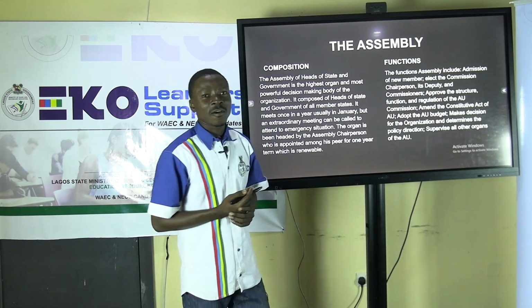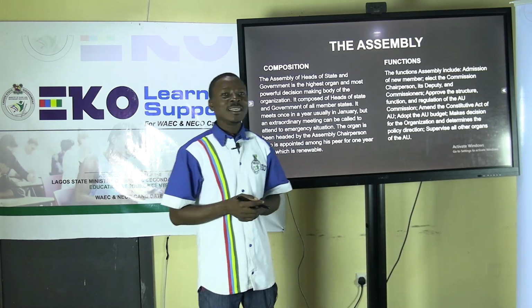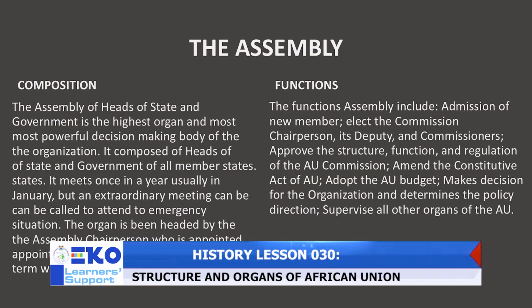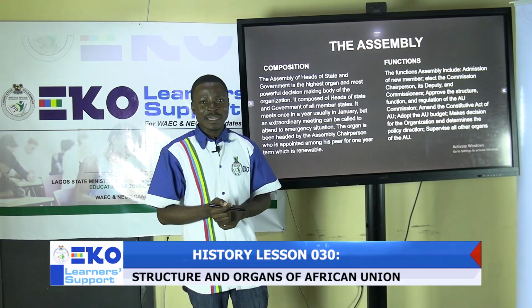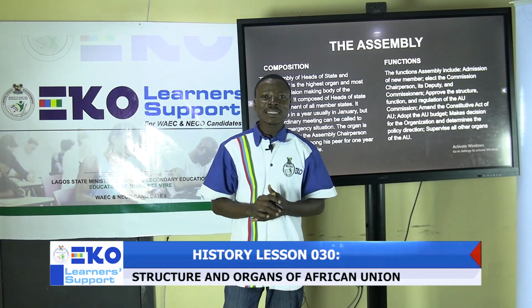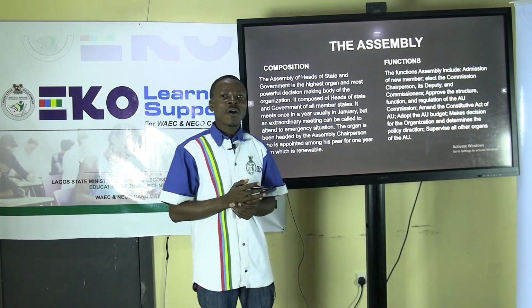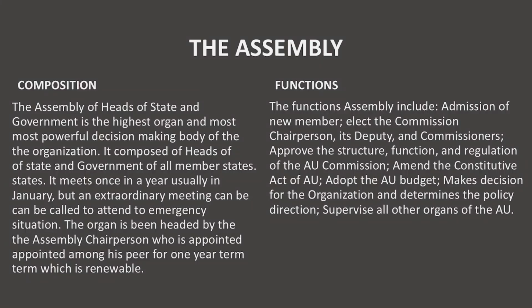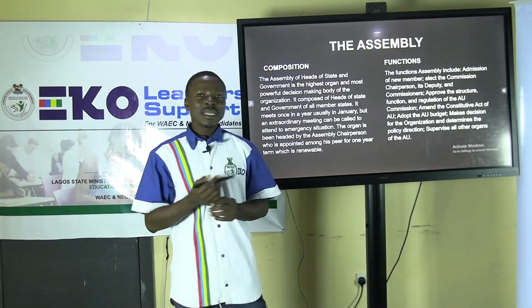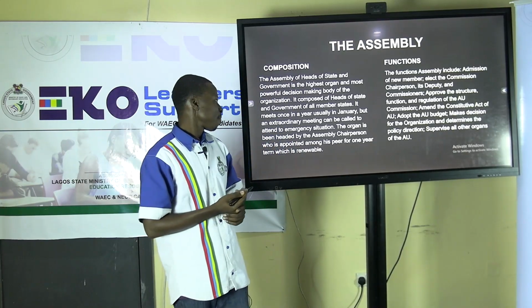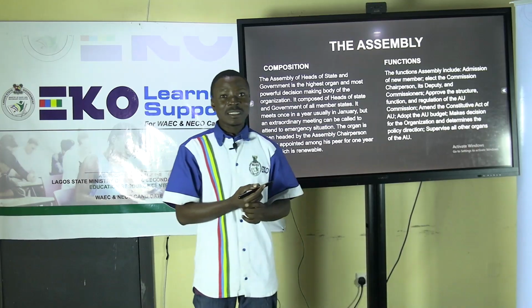The first organ of the African Union we'll be looking at today is the Assembly. The Assembly is fully called the Assembly of Heads of State and Government, and this is the highest decision-making organ of the organization. The Assembly comprises all leaders and heads of government of every member state or independent country within Africa. It is usually headed by a chairman, who is appointed among his peers for a one-year period, which is renewable.